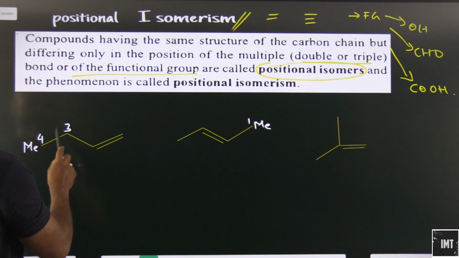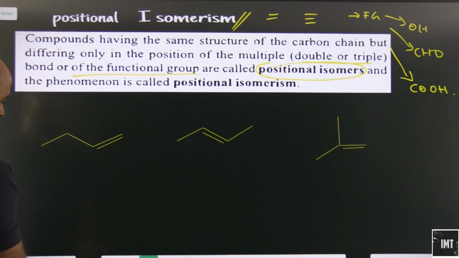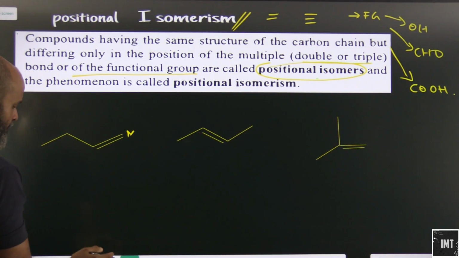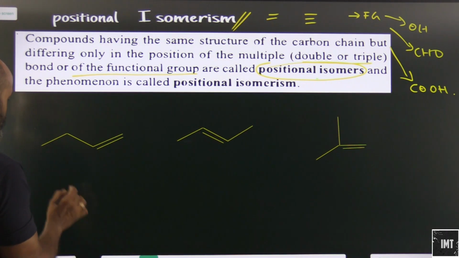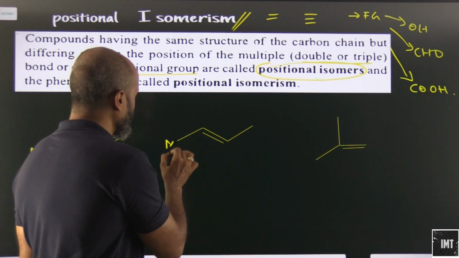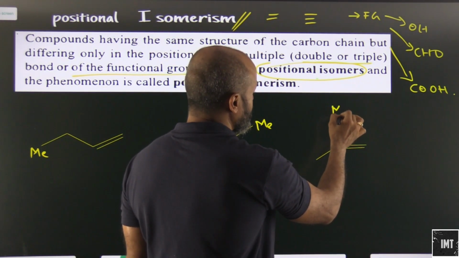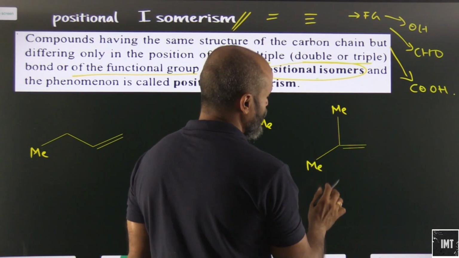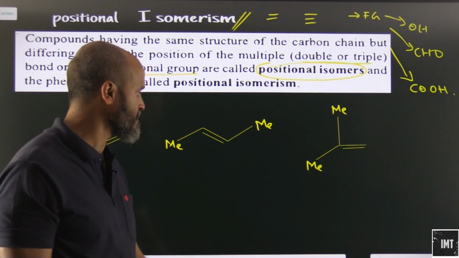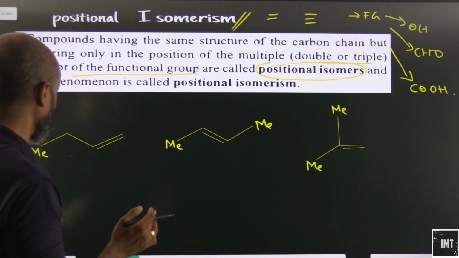Okay, so let's start from these compounds. Here we have one methyl group. No, we will not have a methyl group here. This has to be CH2. We can only have a methyl group here. Let's look at this. We can afford two methyl groups here. Again, we can afford one methyl group here and one methyl group here. This cannot have a methyl group because of obvious reasons. Double bond exists. So what group will we have there? CH2 group.